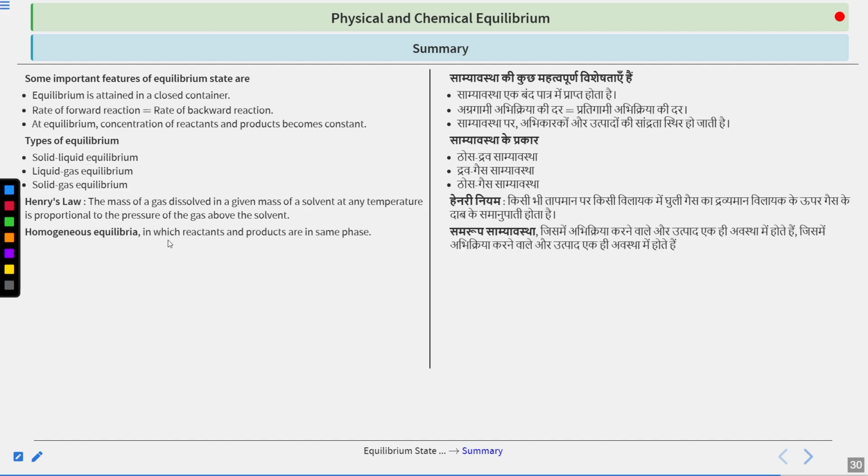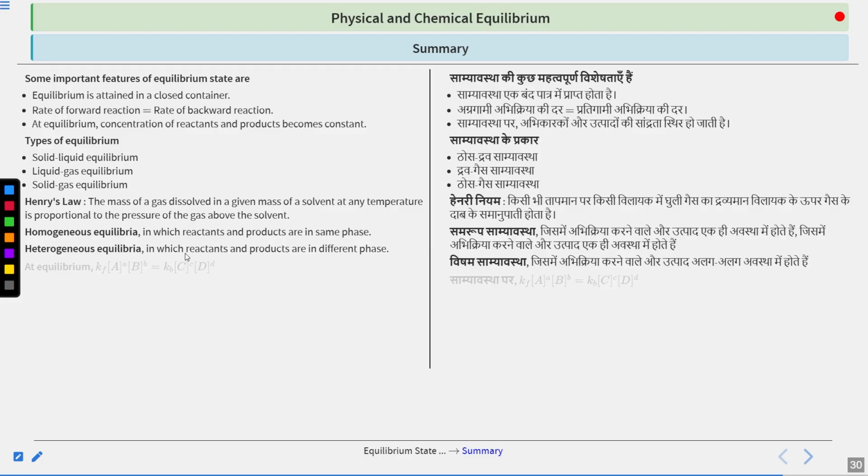After that, we have homogeneous equilibria, which says that if your reactants and products are in the same phase, then we call it homogeneous equilibria. And if they are in different phases, we call it heterogeneous equilibria.